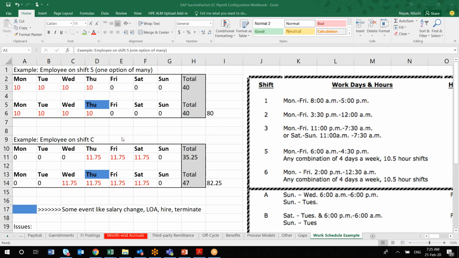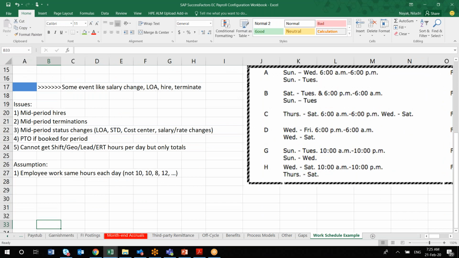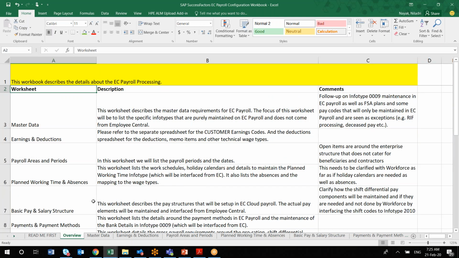What are the possible scenarios if the client is using this? How will the shift be seen? Is there any mid-period hire? Are there any assumptions you are taking, like whether it is the same hours each day or not? This is related to your work schedule. So this is all about the EC payroll workbook, which you have to fill up along with your client whenever you are discussing. As I was mentioning, it is a live document which will be changing after each iteration depending upon your client requirement.